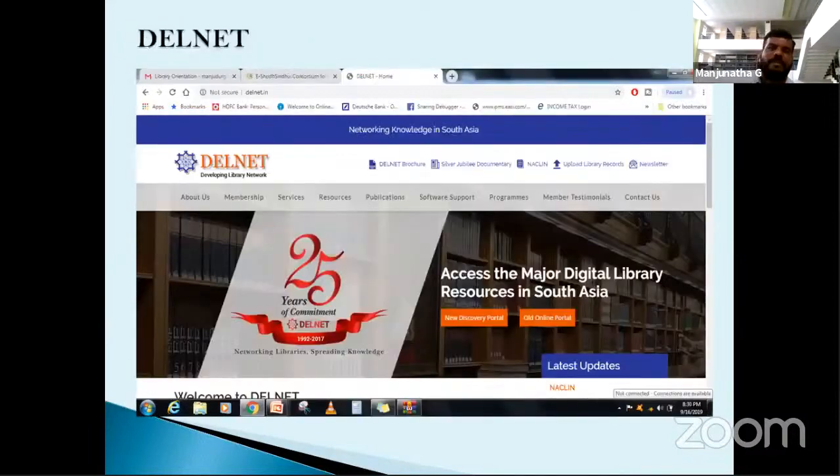DELNET is a developing library network. It is located in New Delhi and was first initiated in 1988. More than 40,000 e-resources are available in this database, with a network of more than 618 libraries. It is a resource sharing network, and more than 6,800 resource sharing libraries are there.